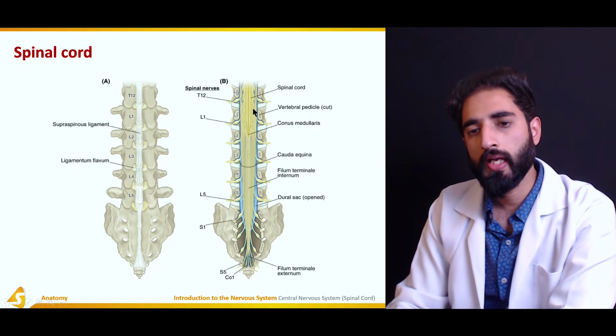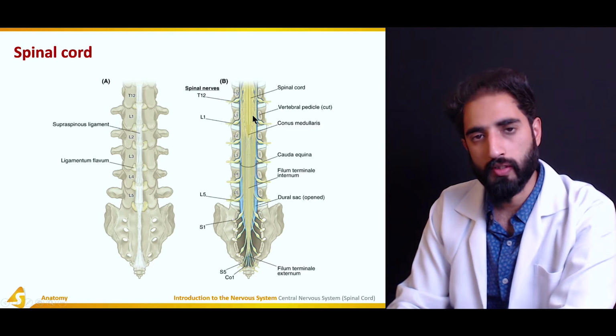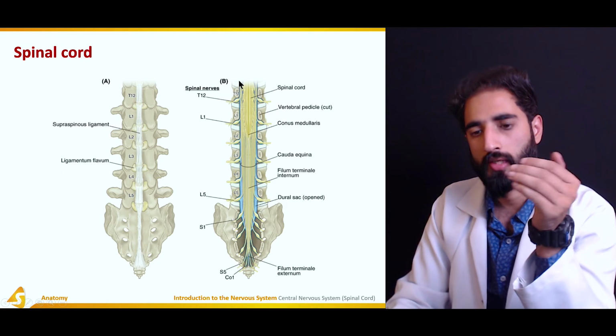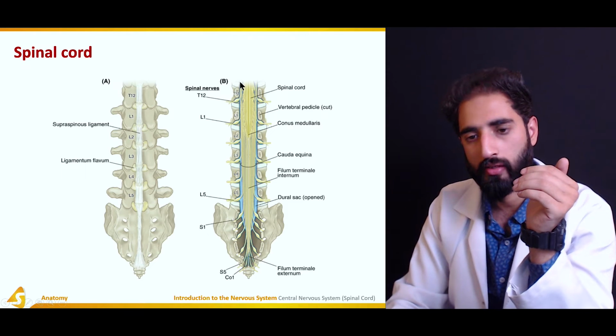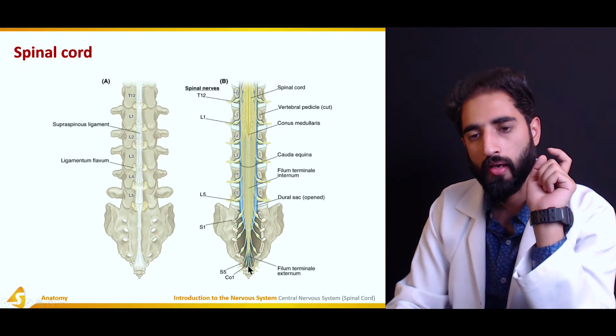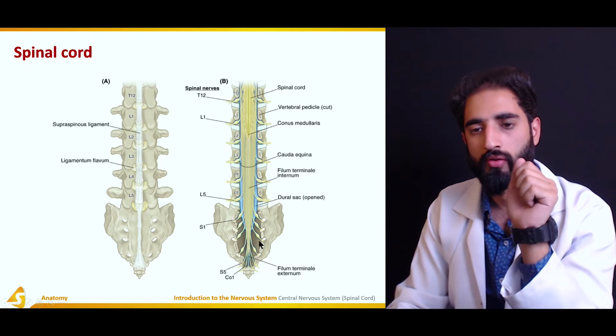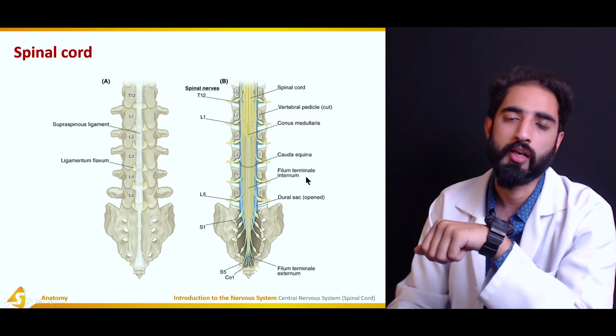On the other hand, after the termination of the spinal cord, the pia mater tapers off as well, and it forms a continuation and goes and attaches to the posterior aspect of the coccyx, and this is known as the filum terminale.